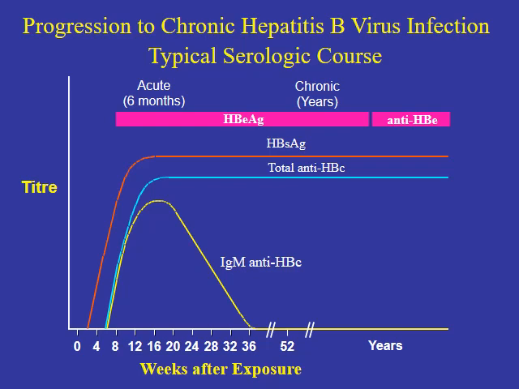IgM begins at 6 weeks, reaches maximum at 16 weeks, and disappears after 32 weeks of the exposure, with the total anti-hepatitis B core starting again at 6 weeks, reaching its maximum at 16 weeks and continuing in a flat plateau scheme.